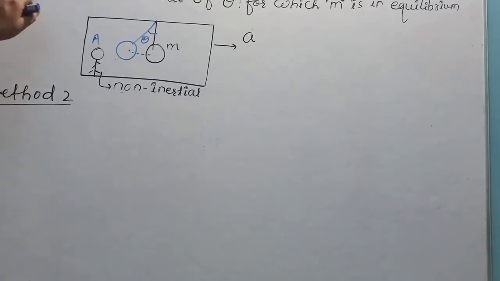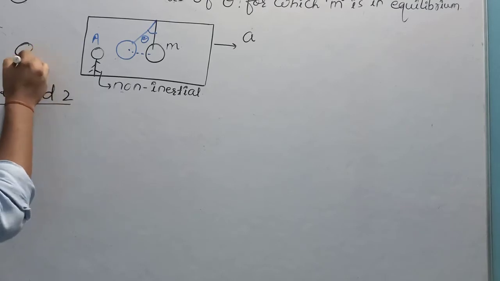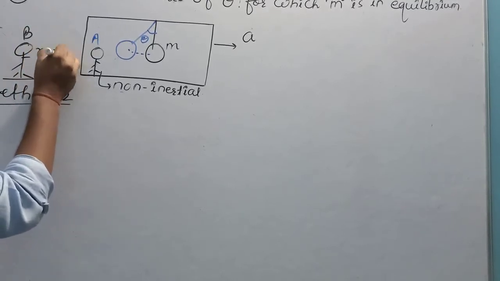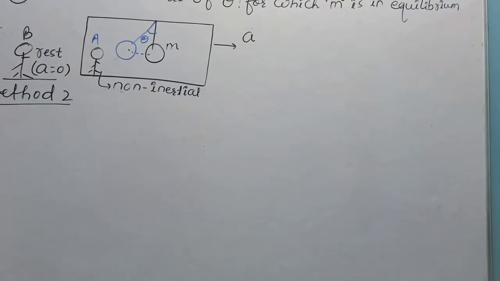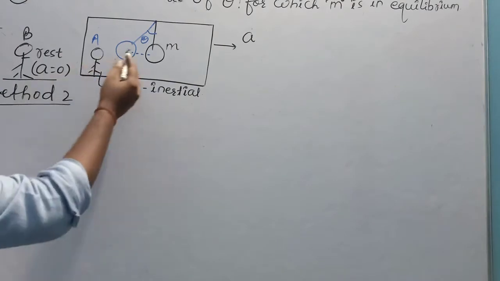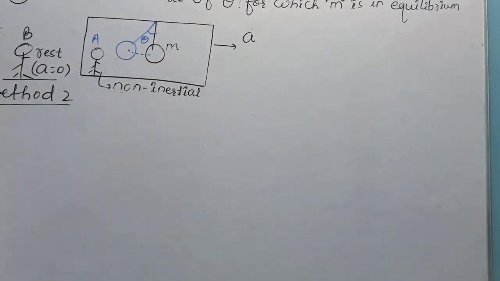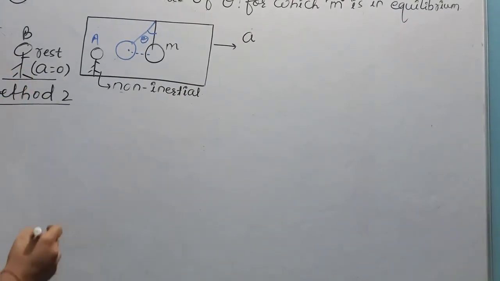Let there be observer B. B is observing. He is at rest. His acceleration is equal to 0. Now there will not be any pseudo force because observer B is in inertial frame.